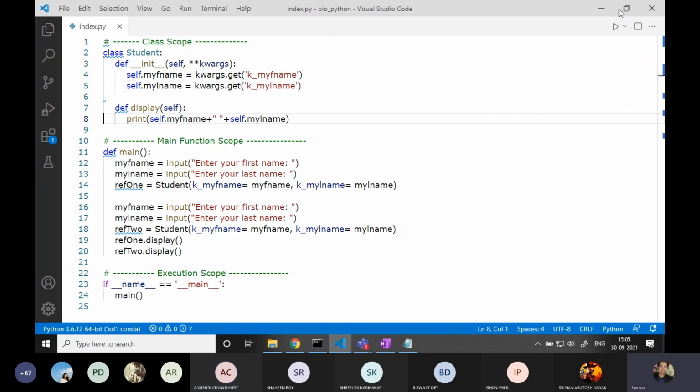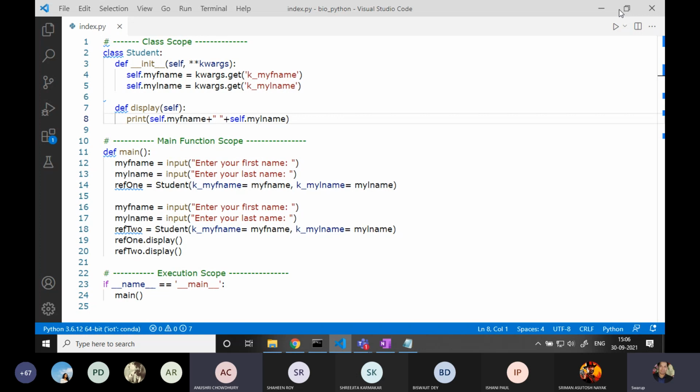Okay. And what is the function of kwargs? I can ask this also. Yes, sir. How do we fetch value from kwargs? Yeah, there can be many questions in this program, actually.